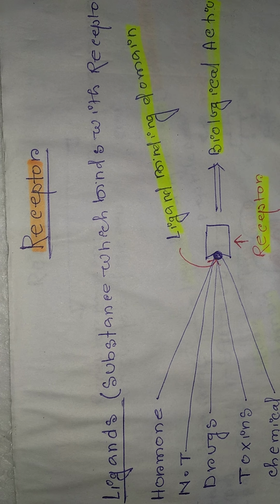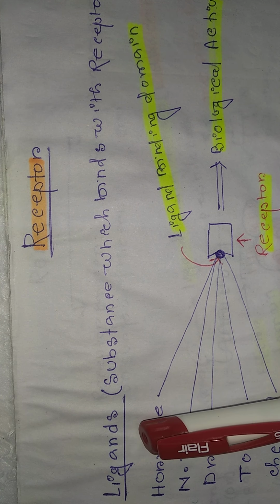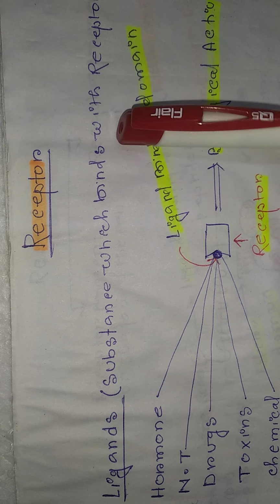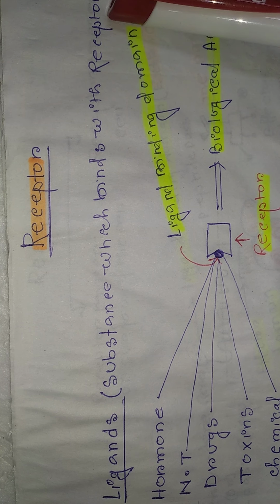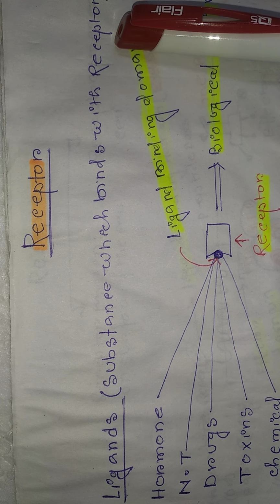Today's topic is receptor. Before discussing receptor, I'd like to describe ligand. What is meant by ligand? Ligand may be any substance which binds to the receptor.